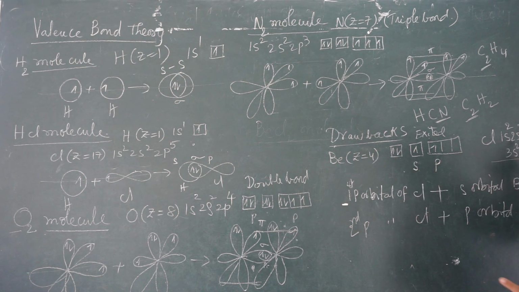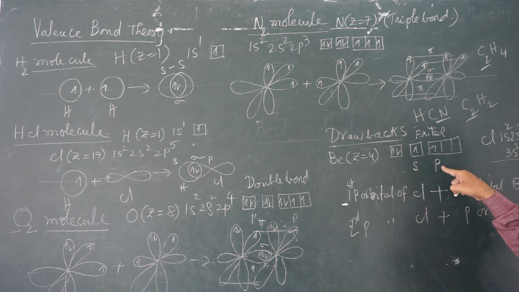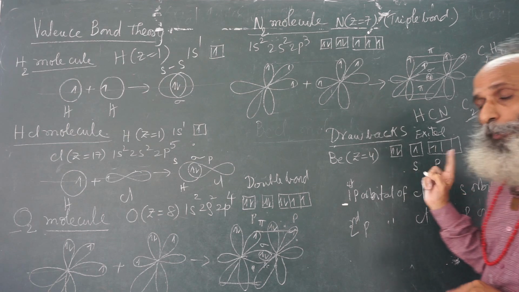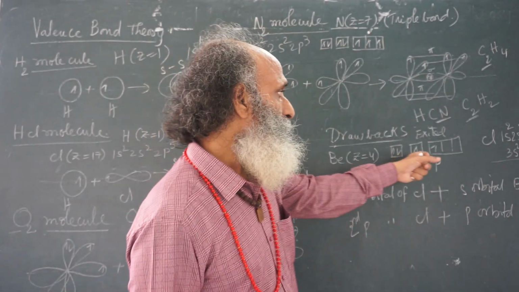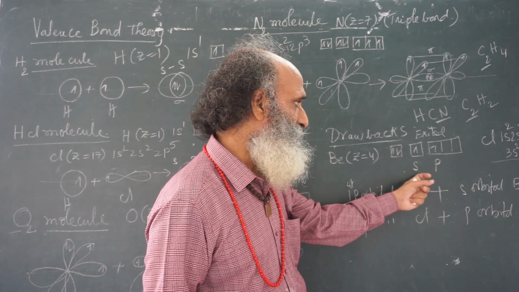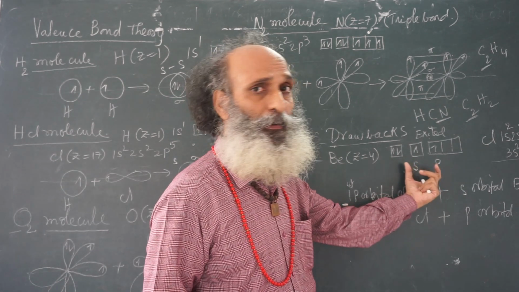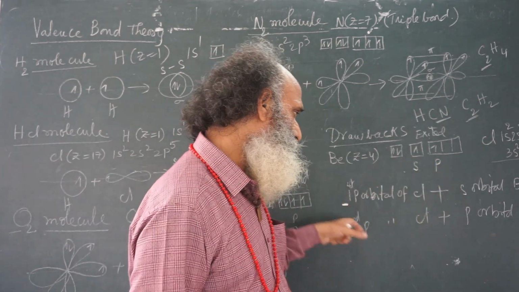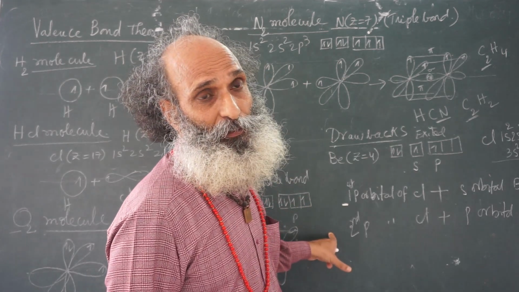So, in the two chlorine atoms, the bonding orbitals are p orbitals only. But in beryllium, one is s and one is p. So, between s orbital and p orbital there is an energy difference. The s orbital is of low energy, the p orbital is of high energy. Chlorine is providing p orbitals of the same energy.